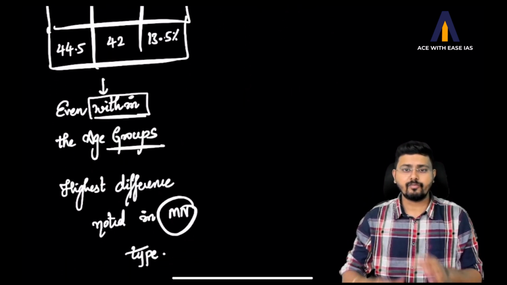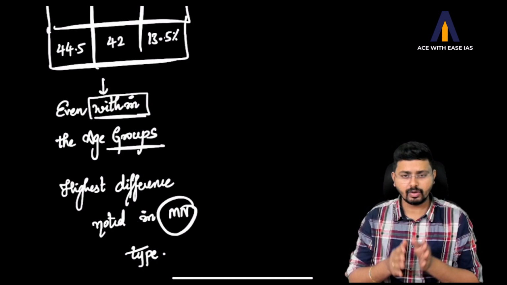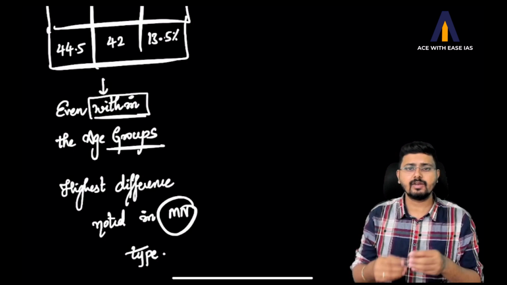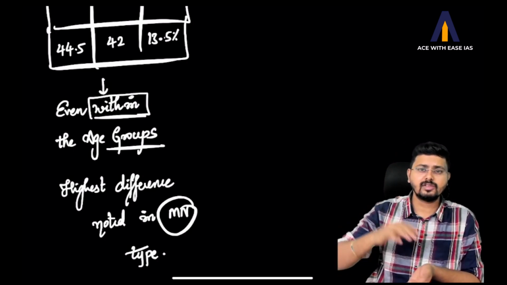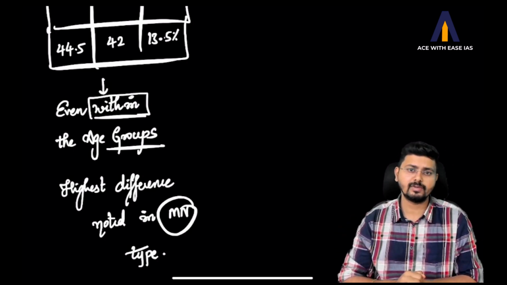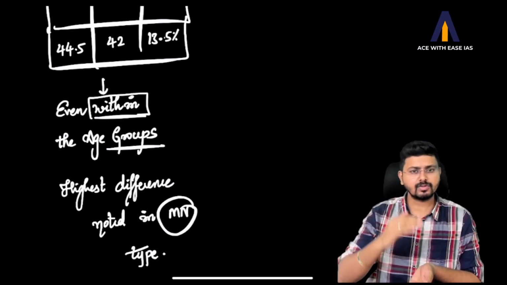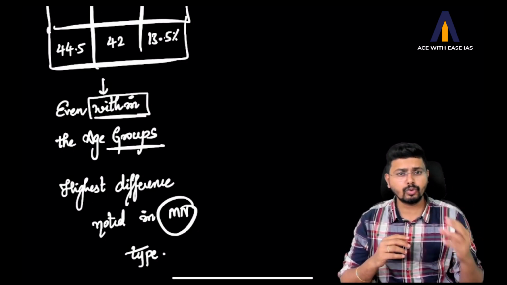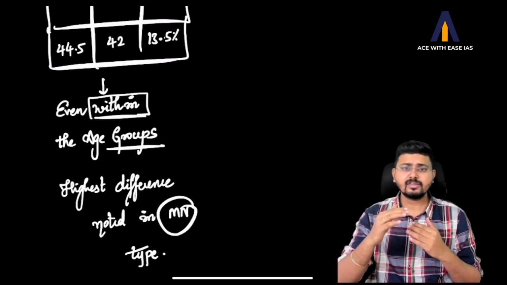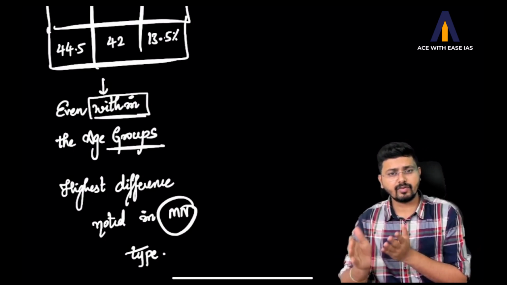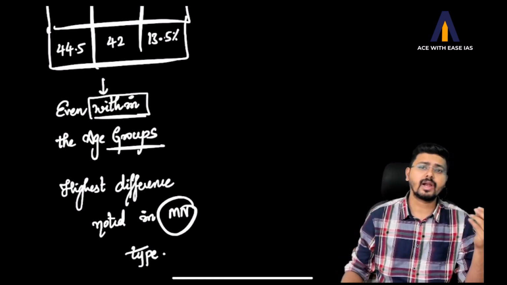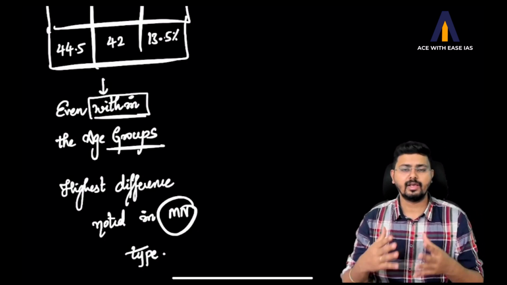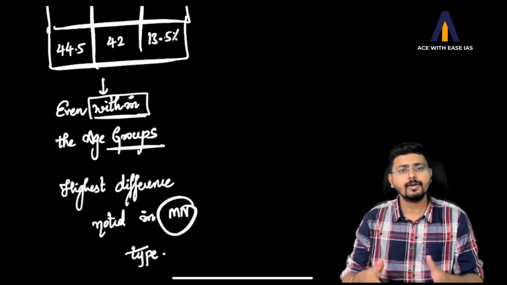Even within the conservative Dunkers, within the community itself, not taking the old ones, if you see from one age to another, there is a change in gene or genotype frequency. So from here we get to know that there is change in gene or genotype frequency even without natural selection, because of some random event or chance. You can quote this example in your examination as a case study for genetic drift.